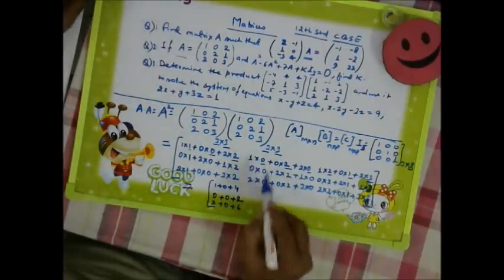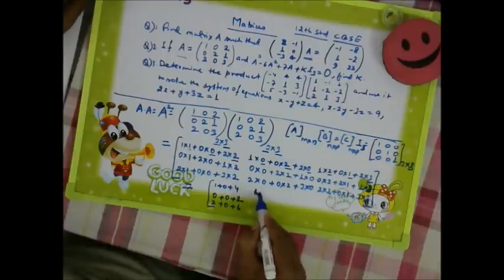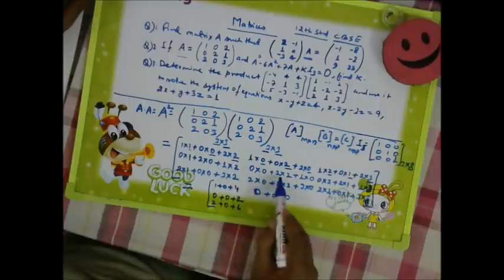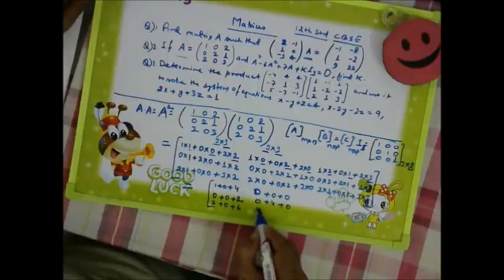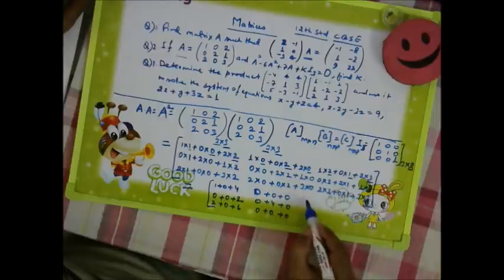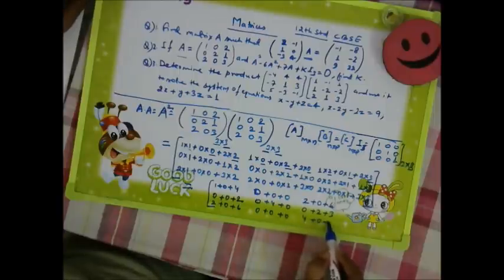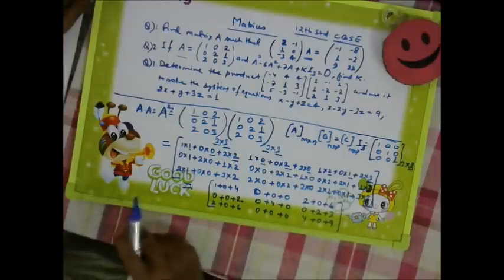Now here, 0 plus 0 plus 0, then 0 plus 4 plus 0, then 0 plus 0 plus 0. Okay, in this case 1 into 2, 2 plus 0 plus 6, then 0 plus 2 plus 3, and 4 plus 0 plus 9. 3 into 3, 9. Okay.